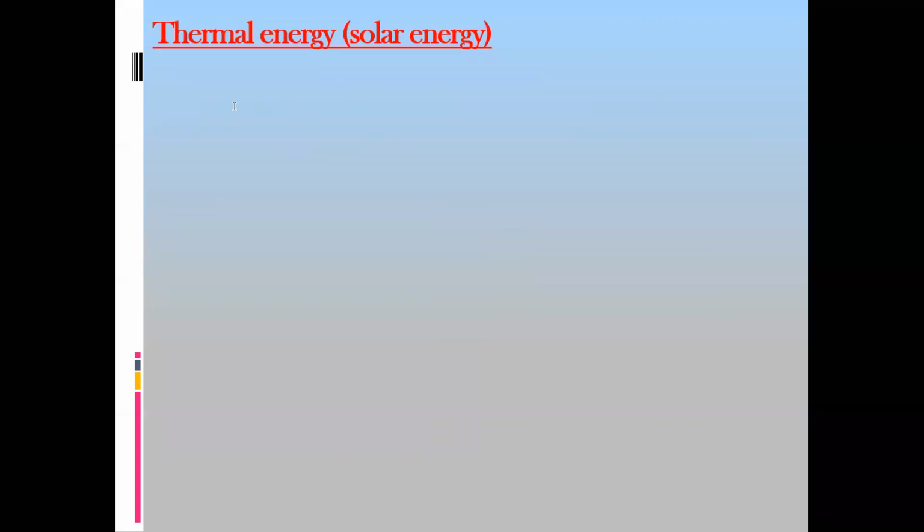One is called internal energy or heat energy, and the second one is thermal energy or heat energy. Both refer to heat energy, but there's a small difference between heat energy and internal energy.